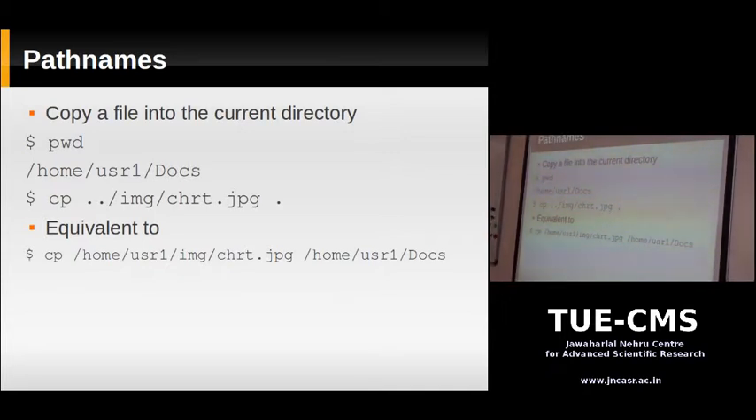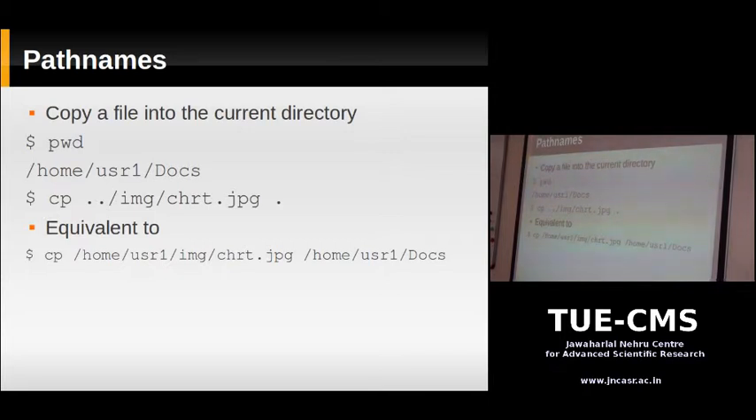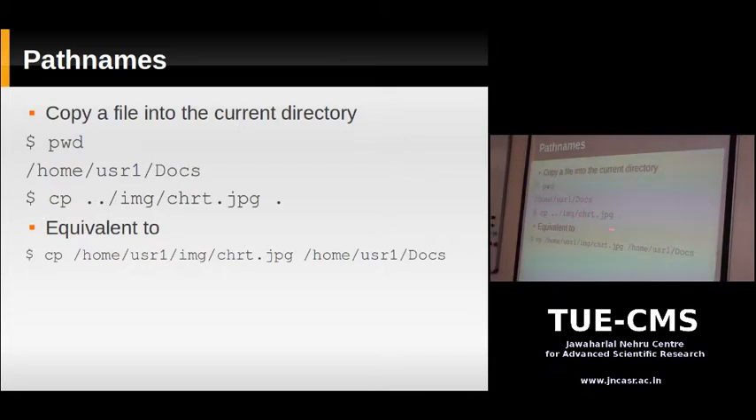And where is it going to copy that file? It's going to copy it to dot. Dot is the current working directory. Suppose you had to write this using absolute path names. This is what it would look like. You would have to type cp /home/user1/img/chart.jpg /home/user1/docs/. These two commands do exactly the same thing, but this one is relative to your current working directory. So you'll be using this a lot when you're working on Linux.